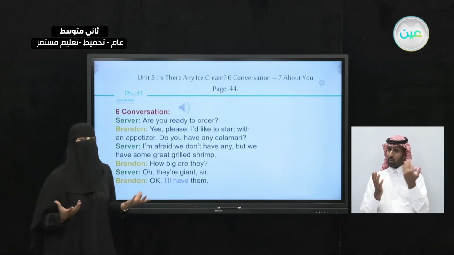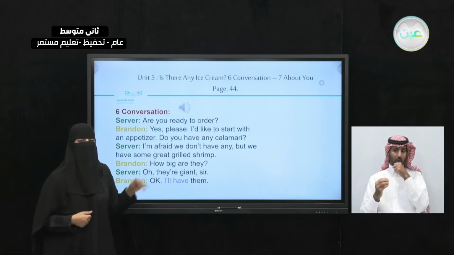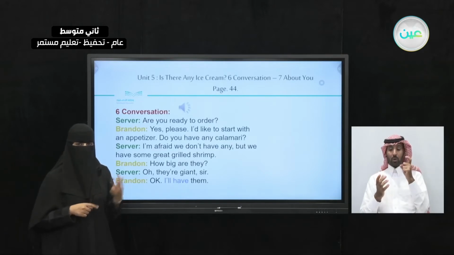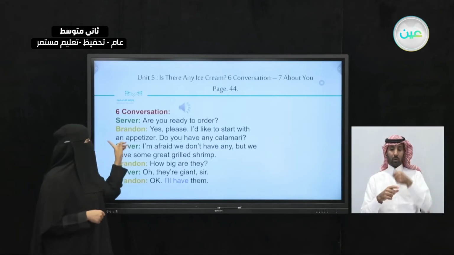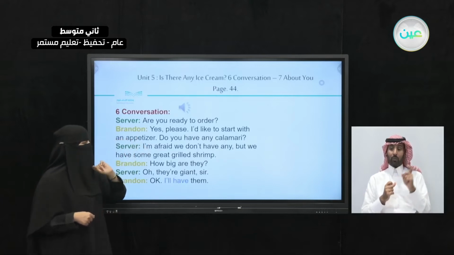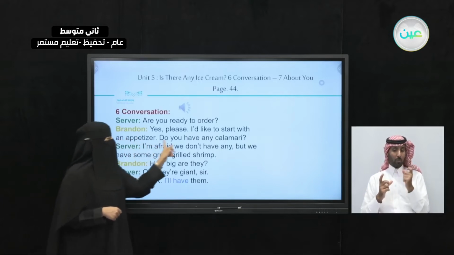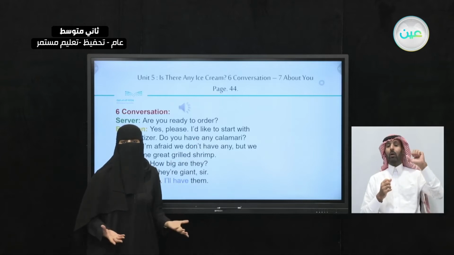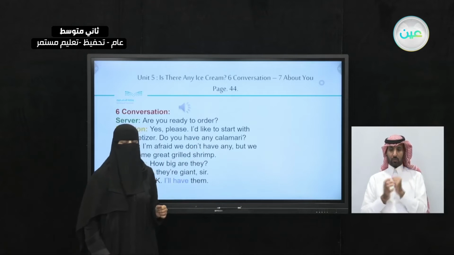What are some of the things under the appetizer? We saw 2 things, shrimp and soup. Now, he said, do you have any calamari? Calamari is a kind of appetizer. That's why Brandon is asking the waiter about this appetizer.